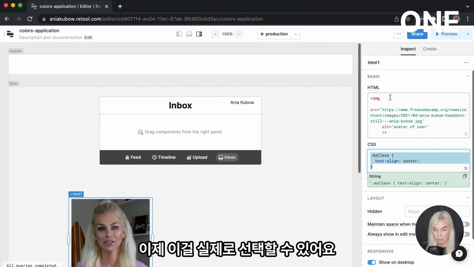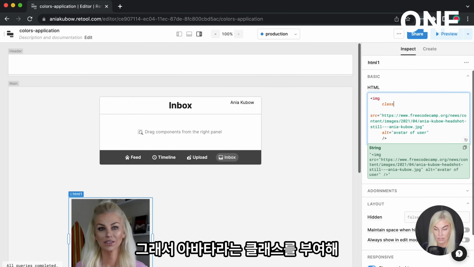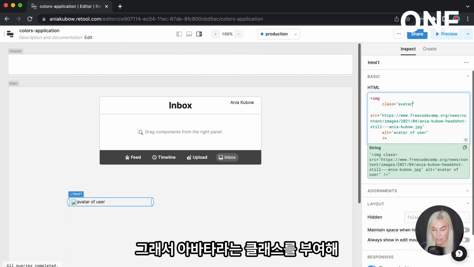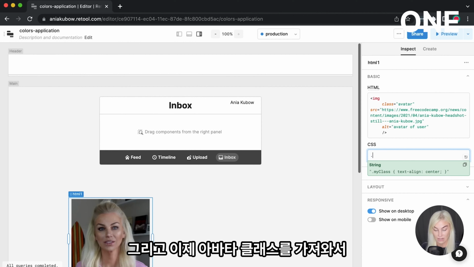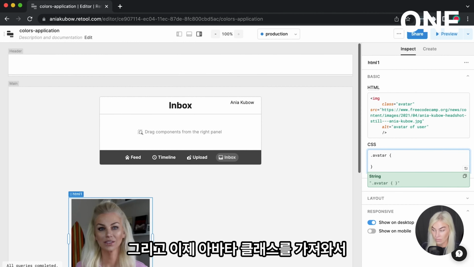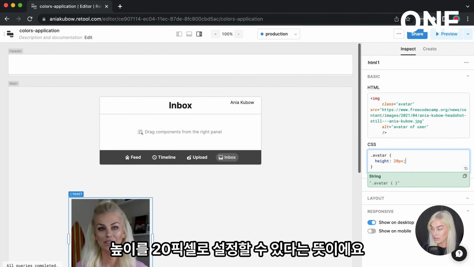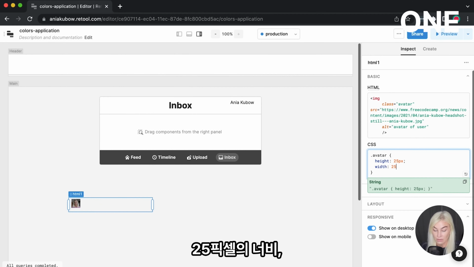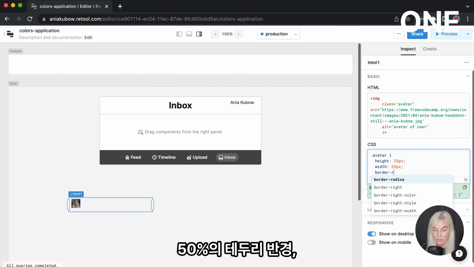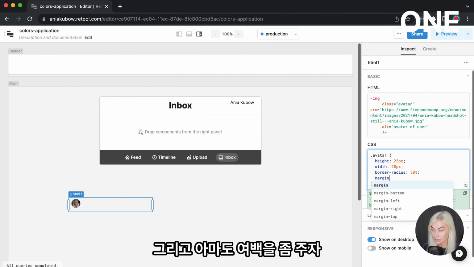And now I can actually pick this out. So maybe let's give this the class of avatar, just like so. And then this means I can now grab the class of avatar and give this a height of 20 pixels. Maybe let's make it 25 pixels. A width of 25 pixels. A border radius of 50%. And then maybe let's give it some margin.